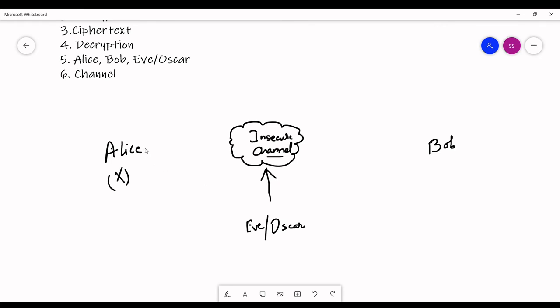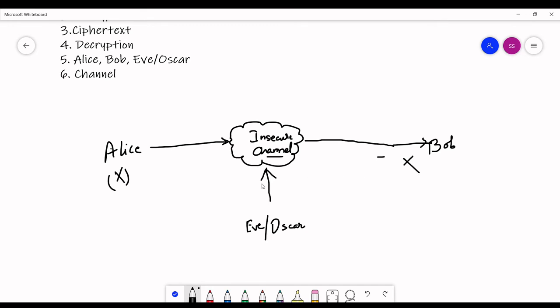So let's say Alice is sending her message X, which is in plain text, to Bob, and for that this message has to go through this insecure channel. So it's going from Alice to the insecure channel. It's finding its path to Bob, and after that this message will go to Bob. So Bob will get X here. But as you can see, Eve is also connected to this insecure channel. Eve will also be able to see that message X. So your message is not secure here because anyone can read that.